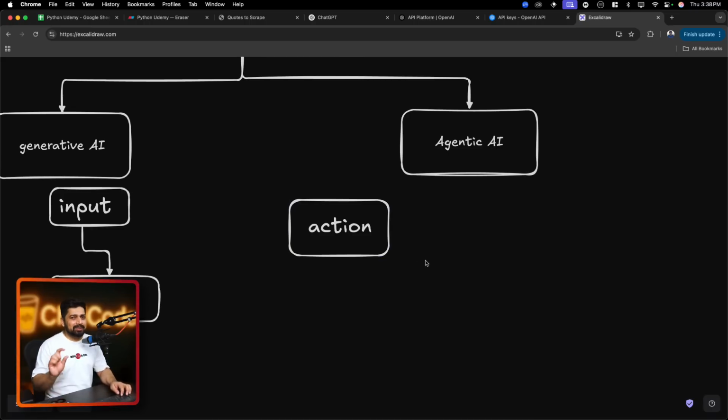But agentic AI is not just going to take the action, because that doesn't really make it true agentic. We need to give it more options. So you're going to see something like this. First of all, agentic AI do have a goal, or probably goals, depends what you want to do. So they can actually plan the whole thing, and goal is something that you have to give. It's not going to find out the goal on its own.